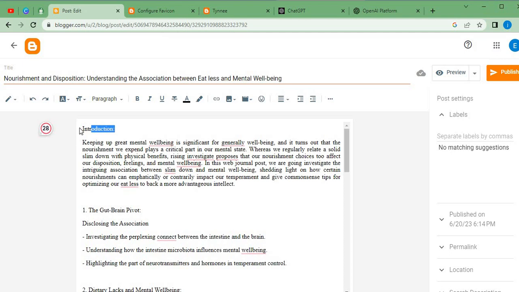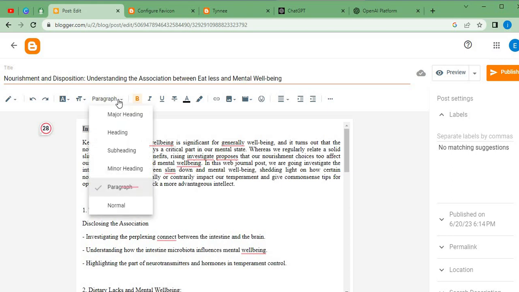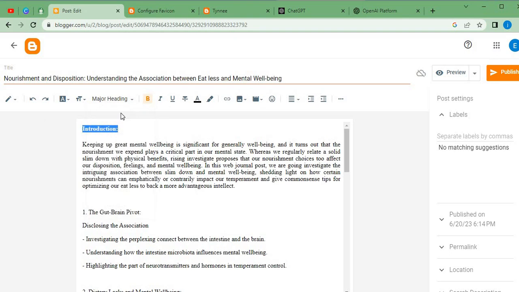So this particular introduction here too, we are going to bold it, and once we bold it, we need to come here. As you guys can see over here, this place that I'm actually hovering my mouse, it's actually showing paragraph. So we need to click here and check the major heading. So that means that will be our major heading.